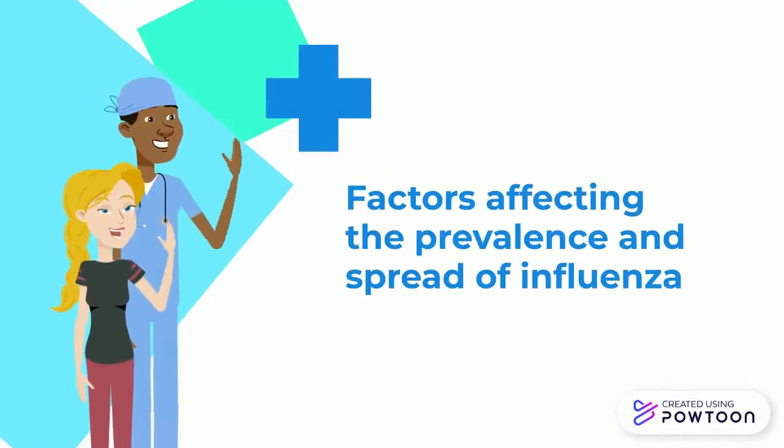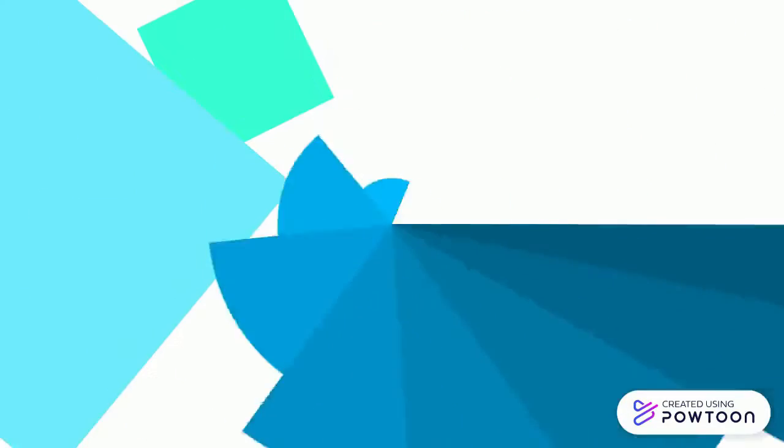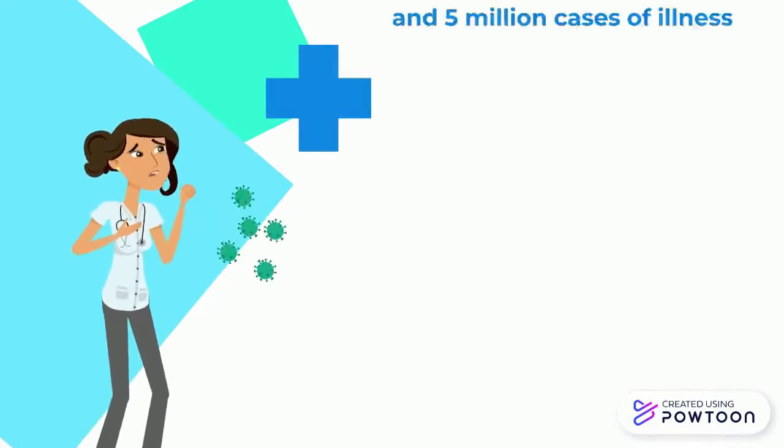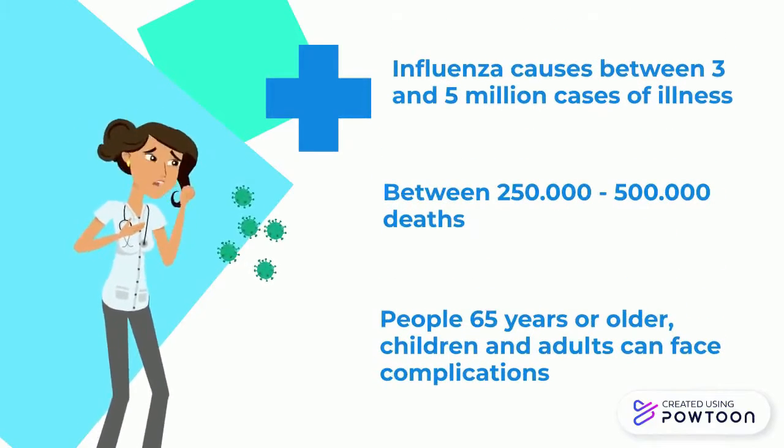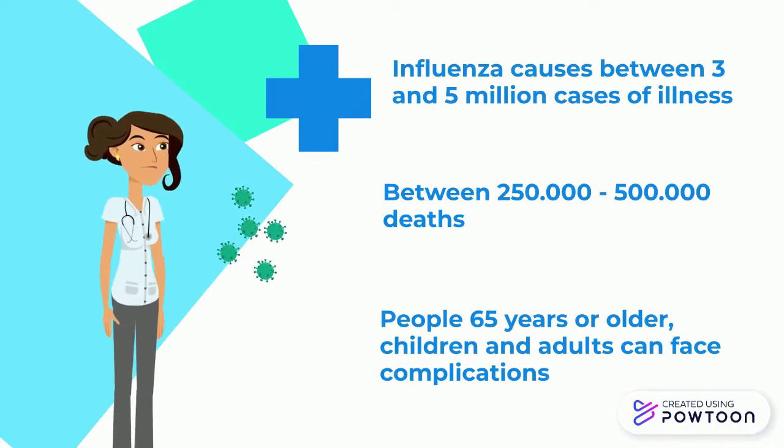We are going to use data science to analyze the factors affecting the prevalence and spread of influenza. Influenza is a virus that causes between 3 and 5 million cases of illness every year, and between 250,000 and 500,000 deaths every year. People of 65 years or older are the most affected, but also children and adults face complications.